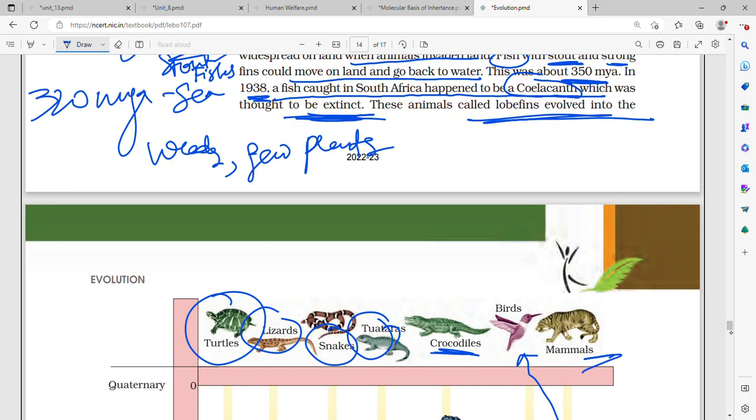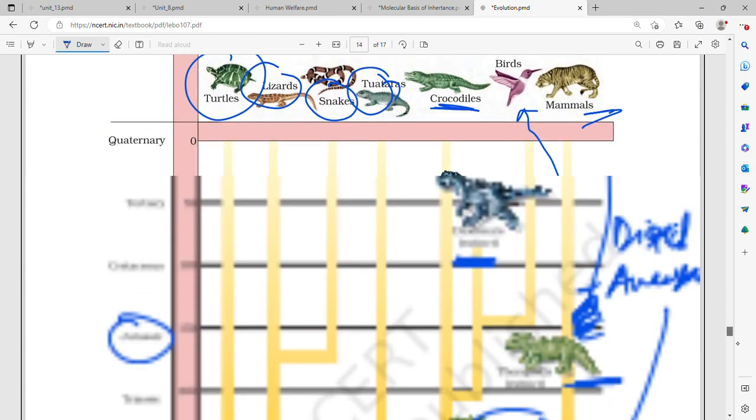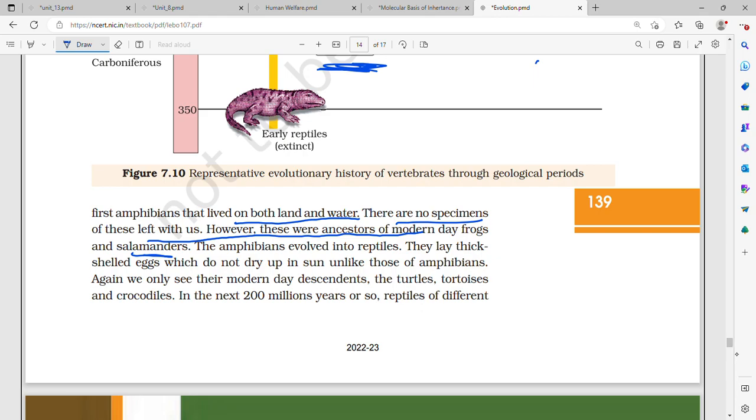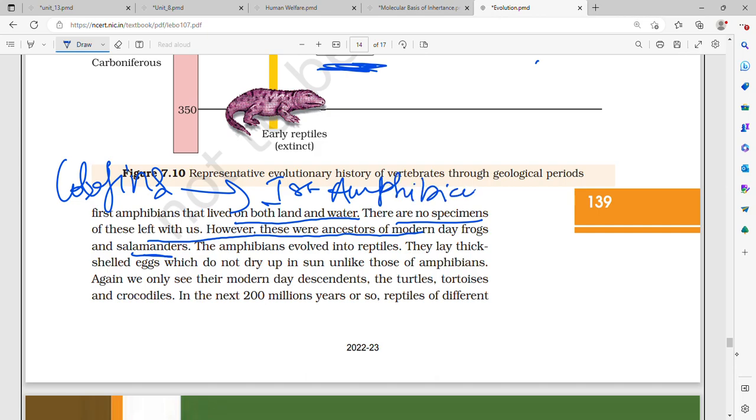These animals called lobe fins. Coelacanth, ये जो animals थे इनको lobe fins बोला गया था. These lobe fins they evolved into first amphibians. And they lived both on land and in water. There are no specimens of these left with us. However, these were the ancestors of modern day frog and salamander, and amphibians evolved into reptiles.